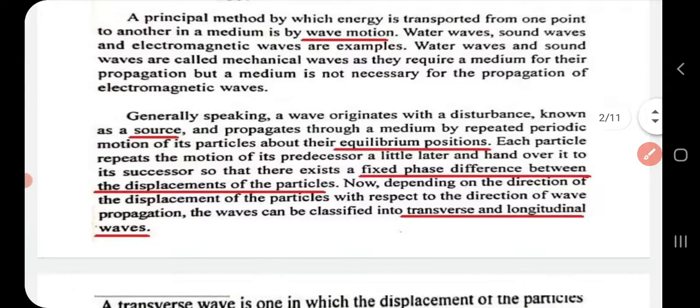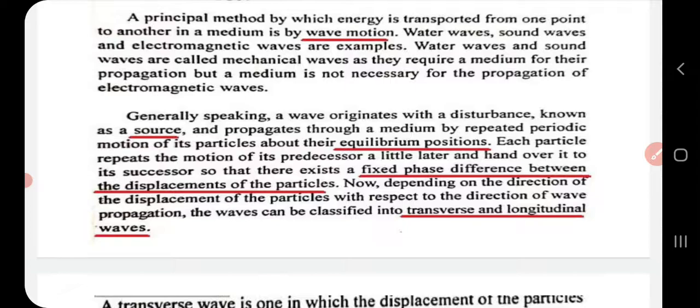A wave originates from a source. For something to originate, definitely there should be a source. Similarly, a wave also originates from a source, which can be a source of disturbance, and once it originates, it will travel or propagate through the medium. How?